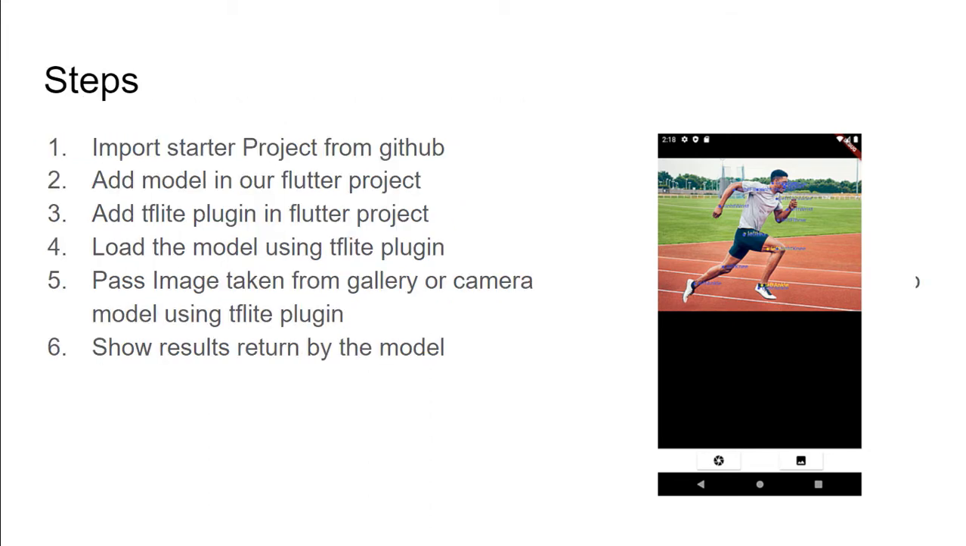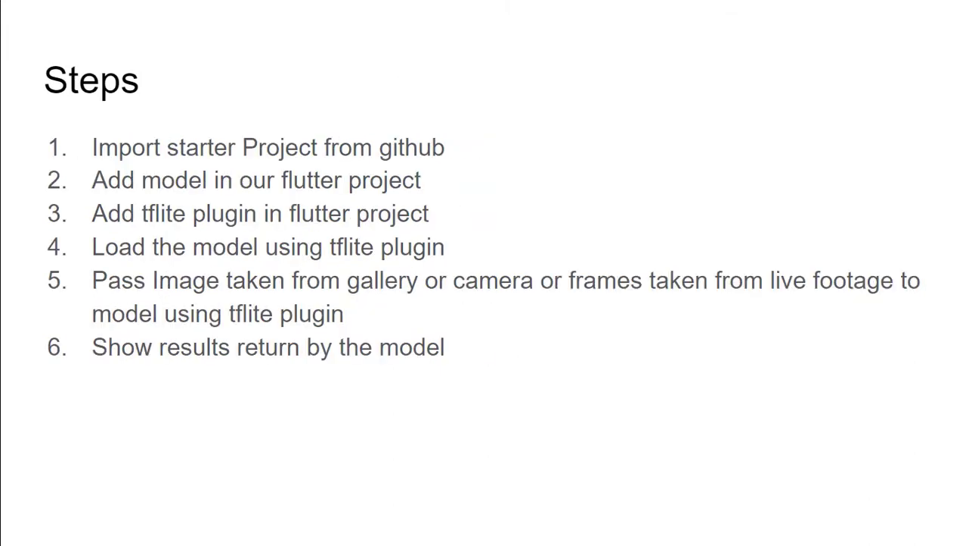So to build these applications, we are gonna follow a 6-step mechanism. Our first step will be importing the project code from GitHub. After that, we're gonna add a model inside our Flutter project. Then we will add a plugin named TF-Lite inside our Flutter application. After that, we will load the model using this TF-Lite plugin. Then we will pass the image taken from gallery or camera, or the frames taken from live footage, to our model using the TF-Lite plugin. Then we will show the result returned by the model to the user. As this section involves building two very exciting applications, let's begin.